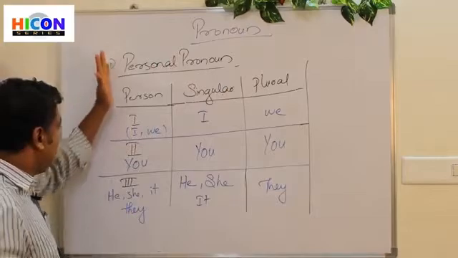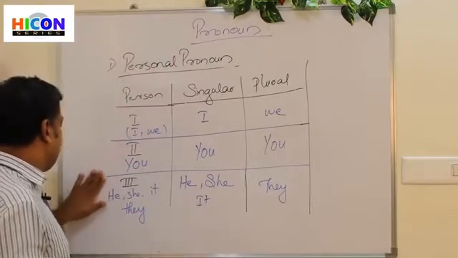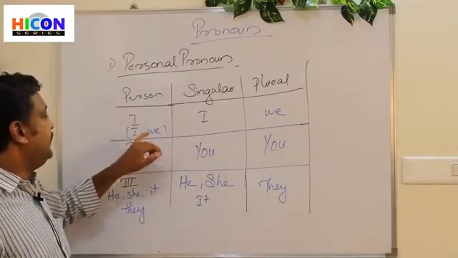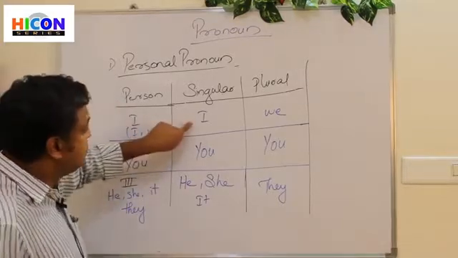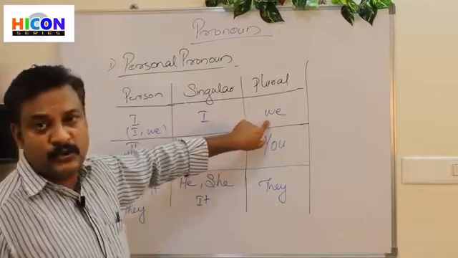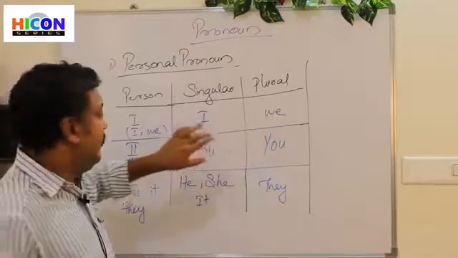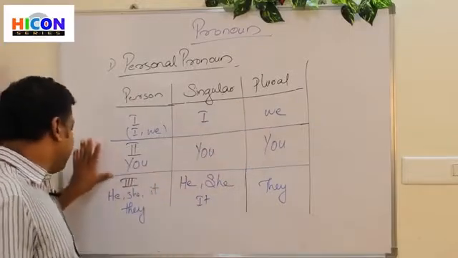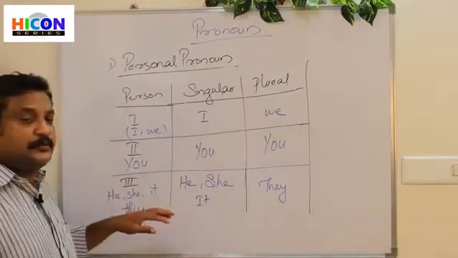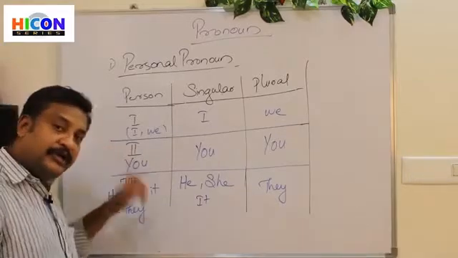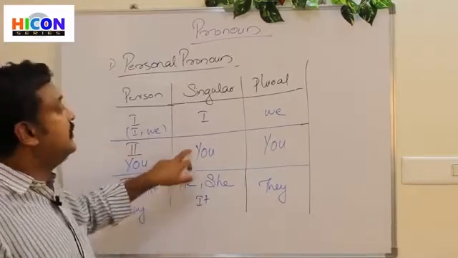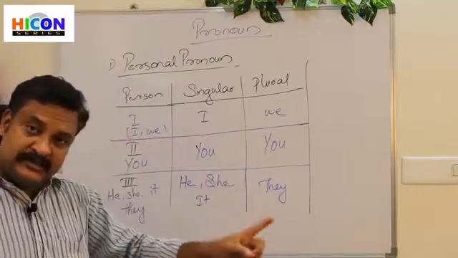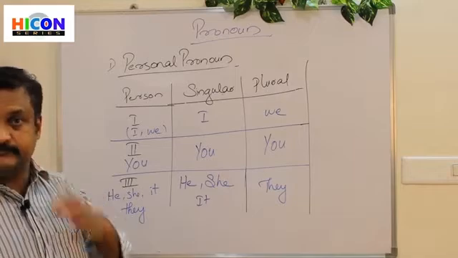So in all the three personal pronouns, we have got this categorization also. First personal pronouns are I and we, in which I is singular, we is plural. Now the second personal pronoun is you. You can be used either as a singular or as a plural, meaning you can be used for one person or more than one person.